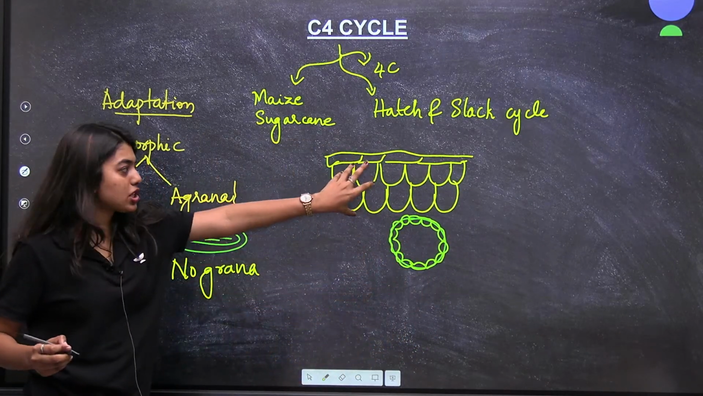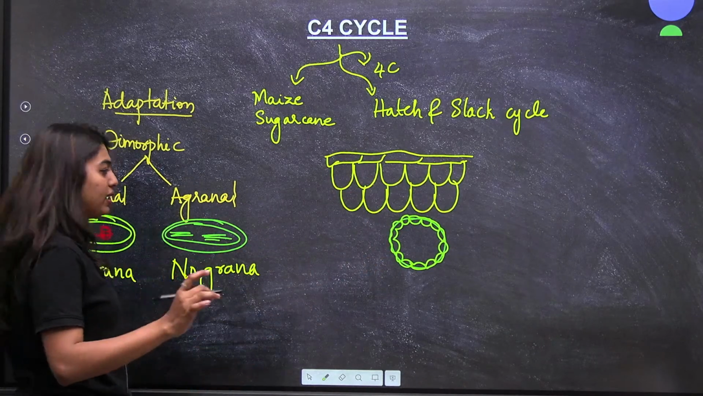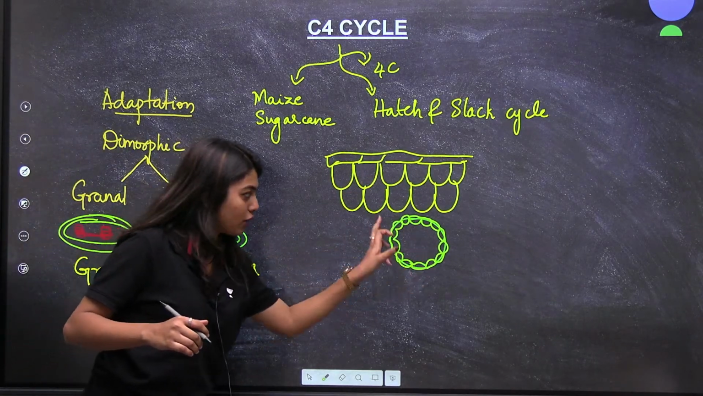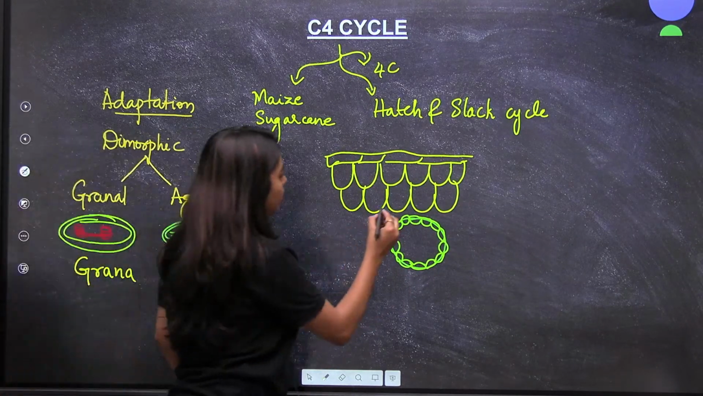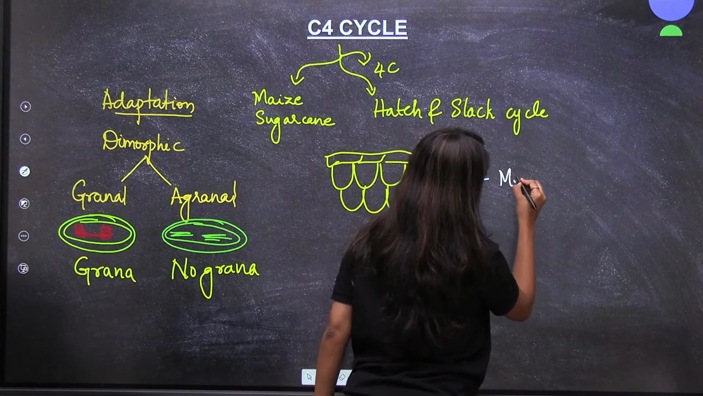Now look here, this is your mesophyll cells, this is your vascular bundle. Your vascular bundle will be lined with bundle sheath. I will label it now. Say this is your mesophyll cells.